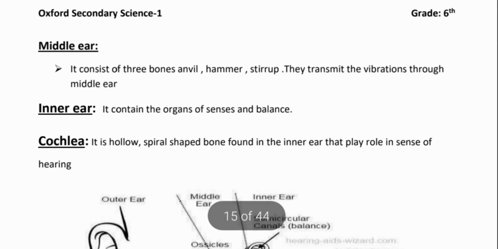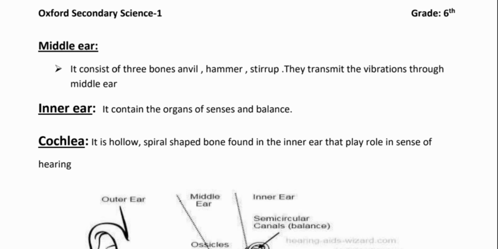Students, next we will discuss the middle ear. It consists of three bones: anvil, hammer, stirrup. They transmit vibration through the middle ear. And the last, the inner ear, contains the organs of sense and balance. Basically, the organs of sense and balance are present in the inner ear. Okay? And next, the cochlea. It is a hollow spiral-shaped bone found in the inner ear that plays a role in the sense of hearing. Students, what is the function of the cochlea? It is a spiral-shaped bone and its function is in the sense of hearing and balance in your body.